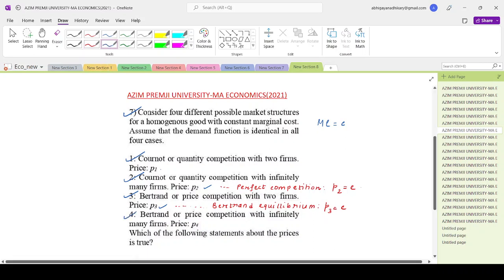And finally, the fourth one, Bertrand or price competition with infinitely many firms. Now, if you think about it, a similar logic will follow that we had in the two firm case, because if there are a large number of firms trying to compete with prices, then definitely everyone will try to push the price down to get a higher market share, and ultimately in this case also the Bertrand equilibrium will be P4, which is equal to C.